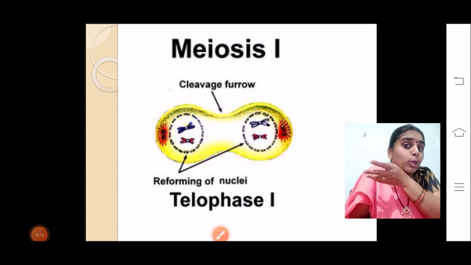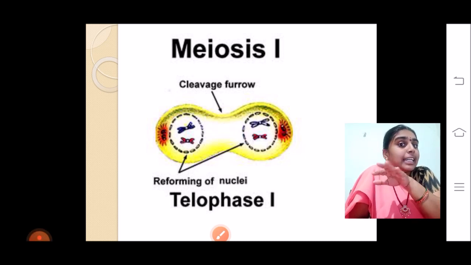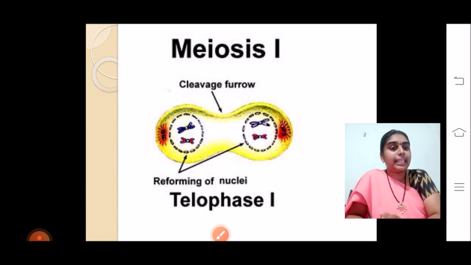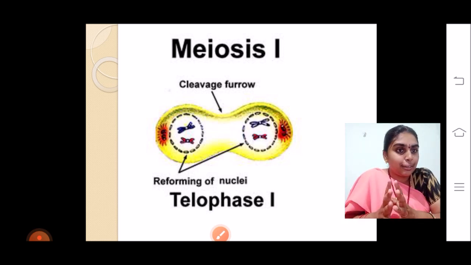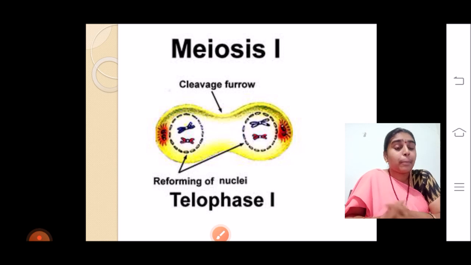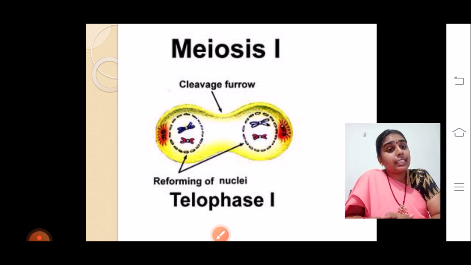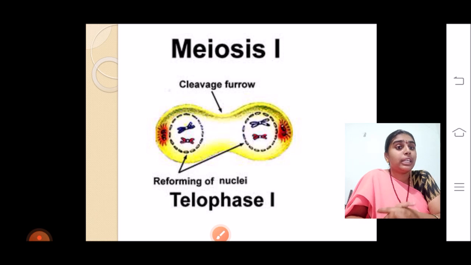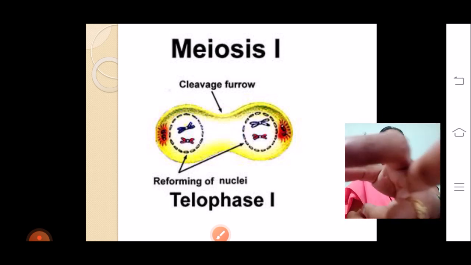Slowly the nucleolus is formed, and here the 2 cells, slowly the cleavage will be formed in the center, and then the cell is going to divide into half. But in a few cells, after the genetic material has got divided, the cytokinesis does not occur. Once the cell divides into 4 cells, then the cytokinesis is going to occur. So it depends upon the plant species. So actually, after meiosis 1 completes, cytokinesis also occurs.